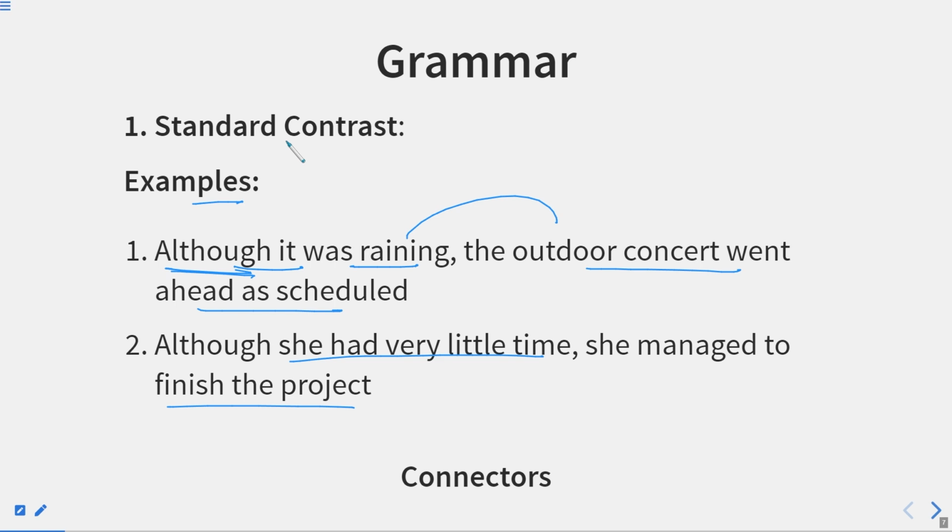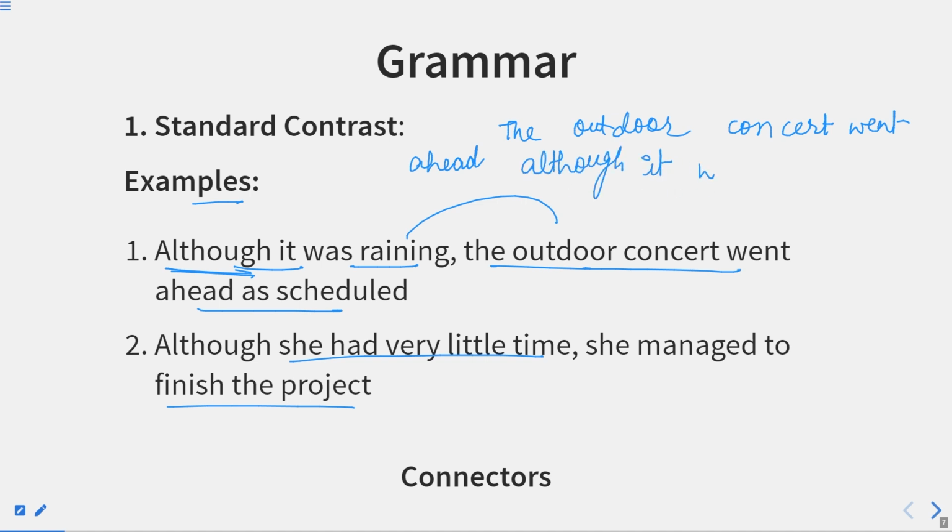Now, if I make it in between, I can write it like this: the outdoor concert went ahead, although it was raining. Here I'm beginning the sentence with the main clause. The meaning remains the same, but the position of although and the subordinate clause is changed.